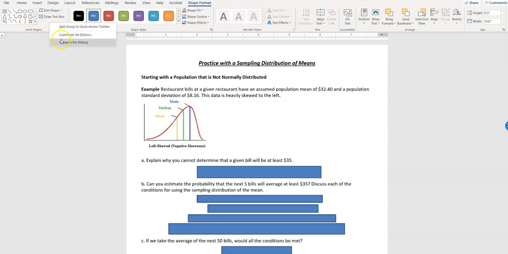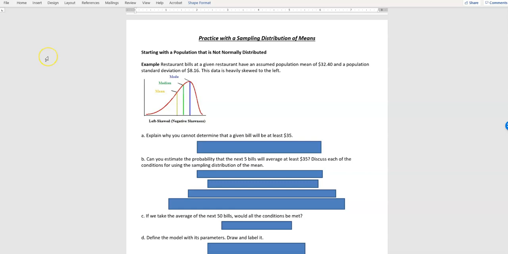Let me collapse this ribbon to make it a little bit nicer. We're going to be starting with a population that is not normally distributed. So in the last example it was, and this one it's not. That makes it very different.